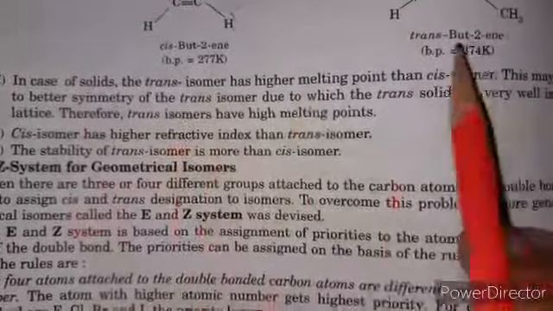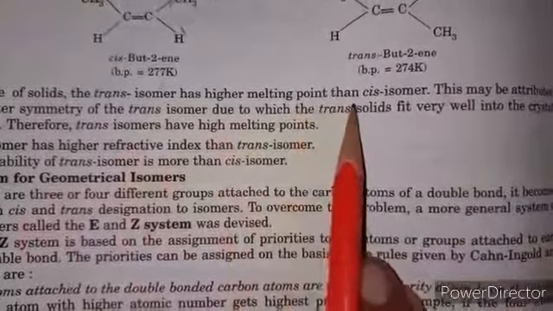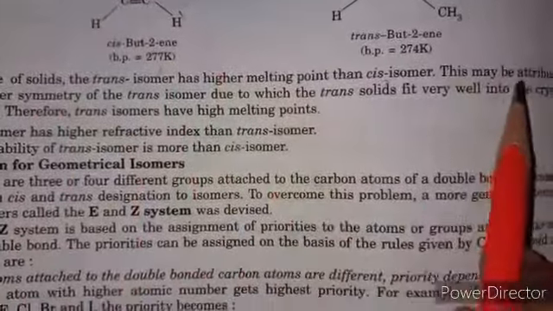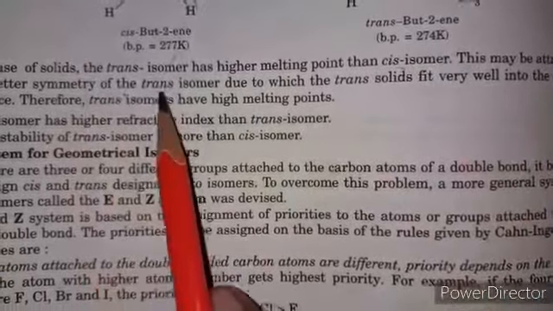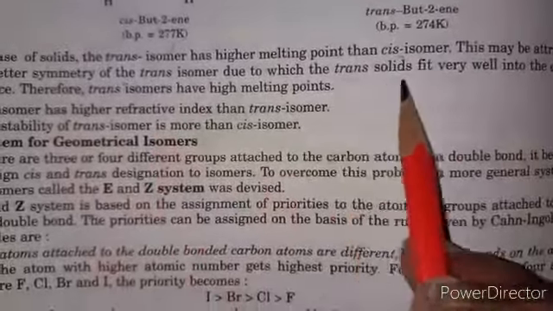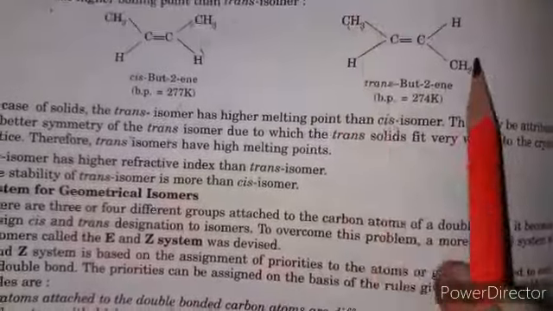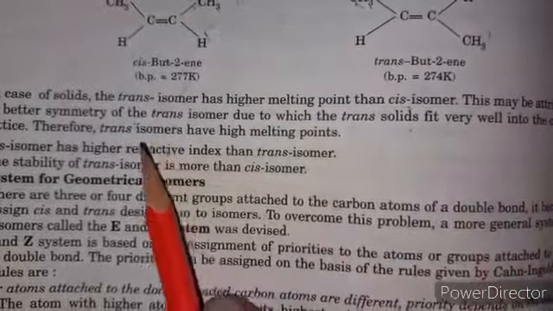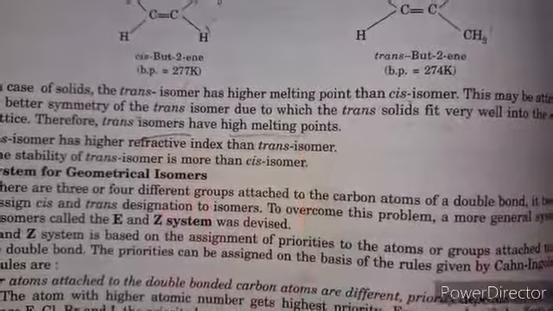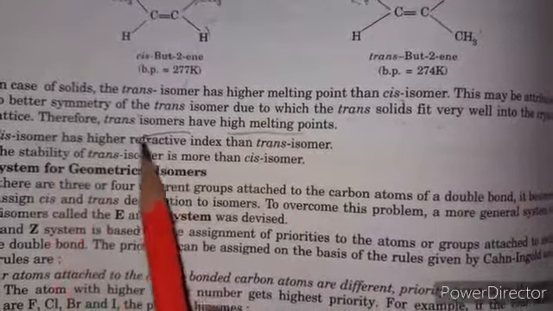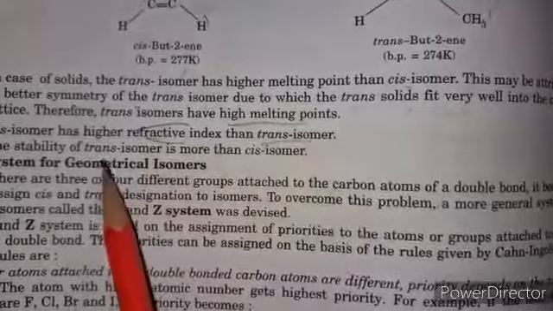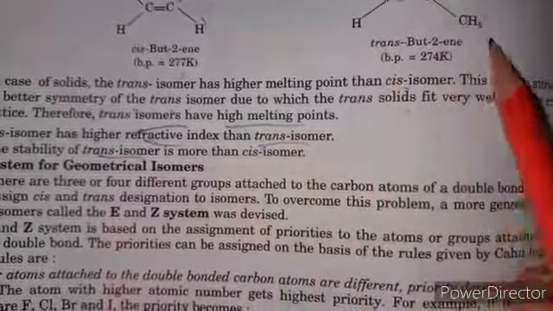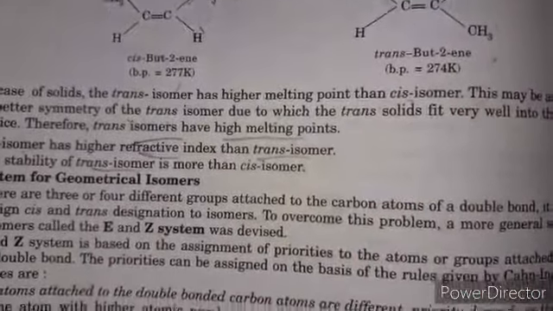In case of solids, the trans isomer has a higher melting point than the cis isomer. Why? Whereas the boiling point of the cis isomer is higher as compared to trans, this may be attributed to better symmetry, and they are tightly bound with each other because in trans solid, both bulky groups are on opposite sides, that's why they are tightly or closely packed throughout the lattice. That's why the trans isomer has a higher melting point than the cis isomer, and the cis isomer has a higher refractive index than trans. The trans isomer is more stable as compared to the cis isomer because both bulky groups are on opposite sides, that's why they are stable in nature.